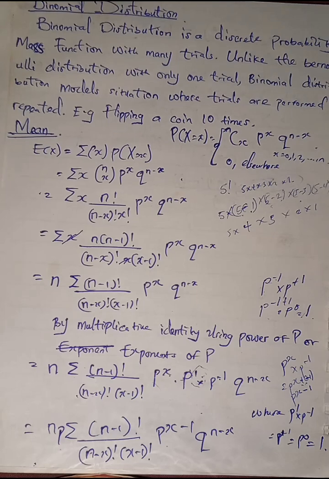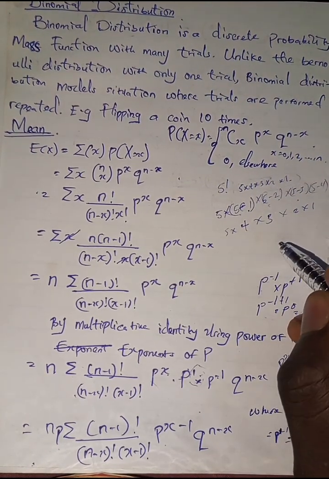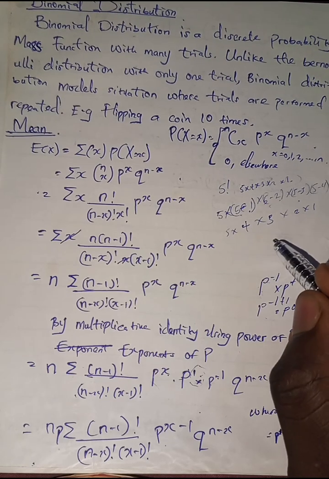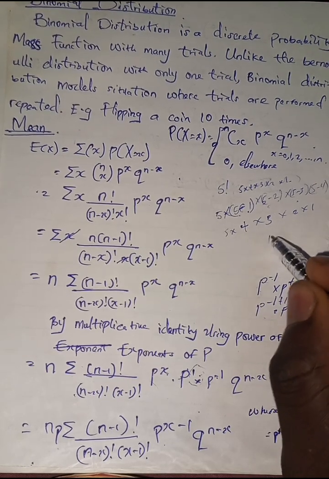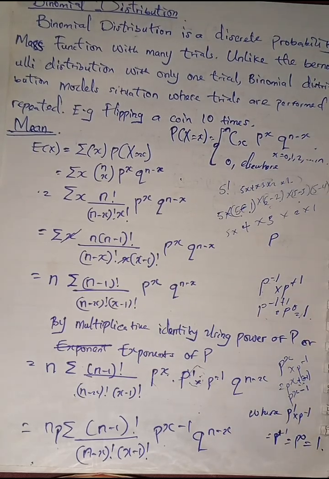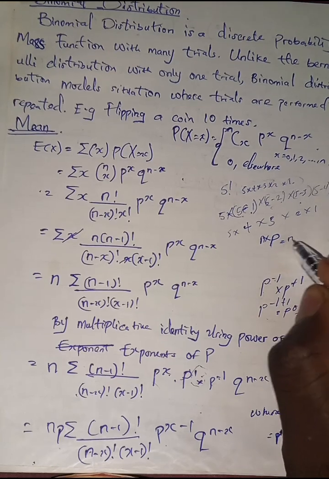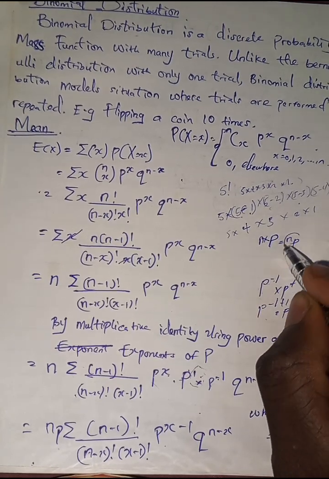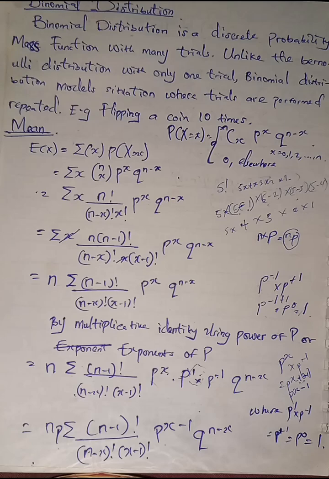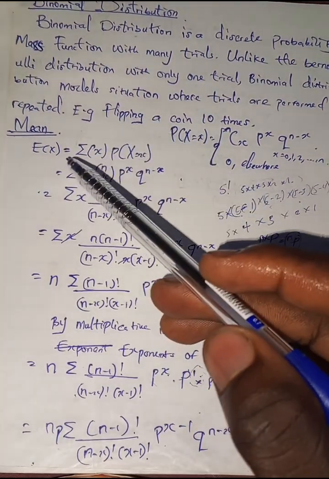So automatically I don prove am say the mean for a Bernoulli distribution na p. So if binomial na n times of a Bernoulli, it will be n times p, which is np. So the mean for this one na np. Make we sharply look as e become np. Make we prove am.